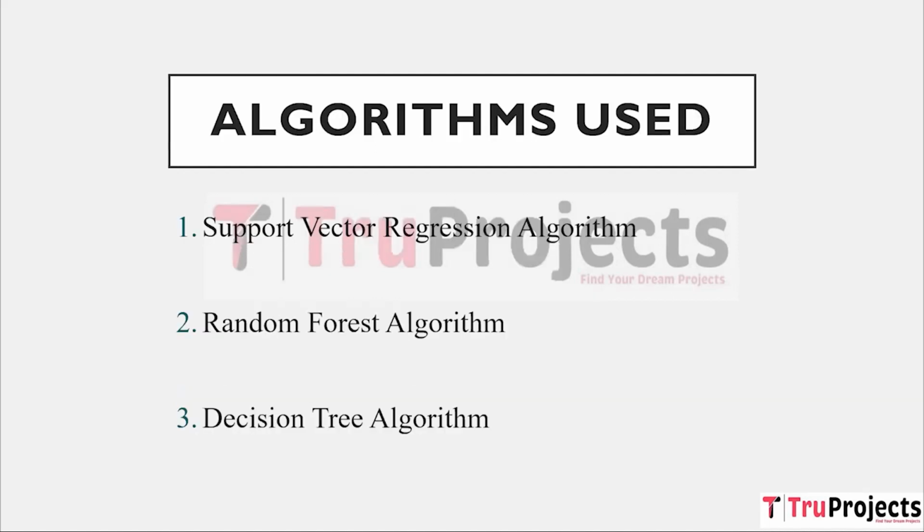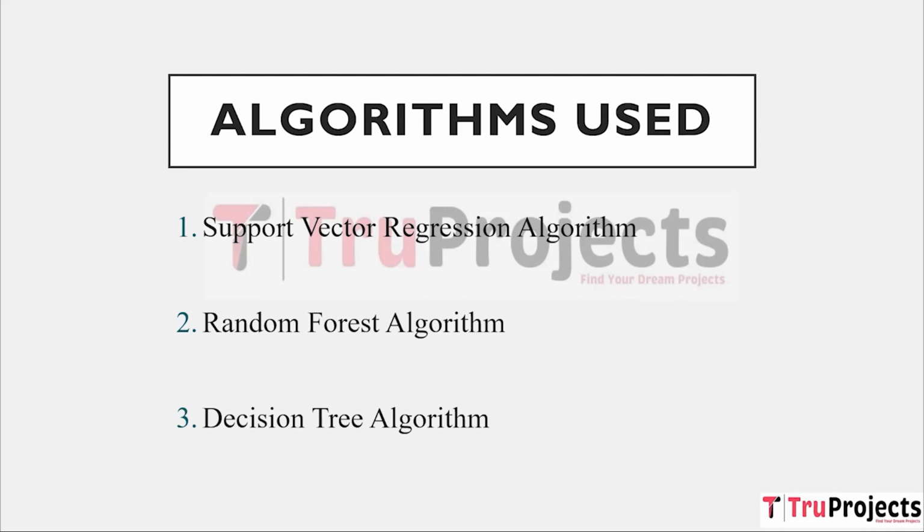These are the algorithms used in the project. First one is support vector regression. It is used to predict continuous values, making it well suited for ordinal regression tasks in this project. SVR is used to predict sentiment values that can be categorized into specific sentiment levels. SVR can capture complex relationships between input features and output values, enabling the model to predict sentiment levels based on the learned patterns in the data.